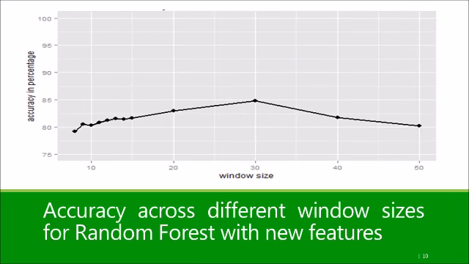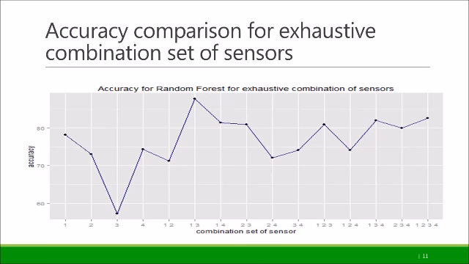In both the cases, we found the peak to be around window size of 13 to 14, that is 1.95 seconds to 2.10 seconds. Also, some sensors may produce redundant data, hence we carried out tests on the exhaustive combination of sensors. Sensor 1, the accelerometer placed on the waist, gave the best result. Also, the best combination of sensor locations would be 1 and 3, that is the waist and right arm.